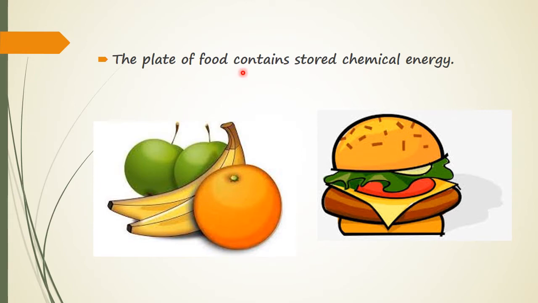The plate of food contains stored energy, stored chemical energy. So whatever you have in your breakfast, it means you have some energy in your body, and it was in the form of chemical energy. Then our body will further process it and utilize the glucose reserves to produce energy for the cells. The basic constituent of the cell will be accomplished when the body cells gain this energy. Okay.